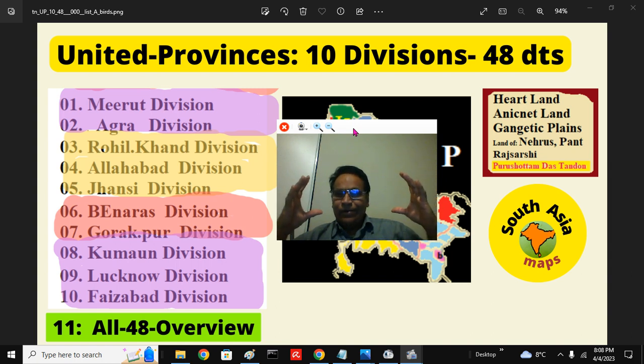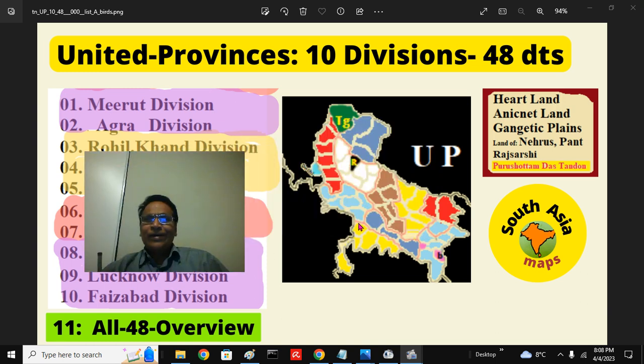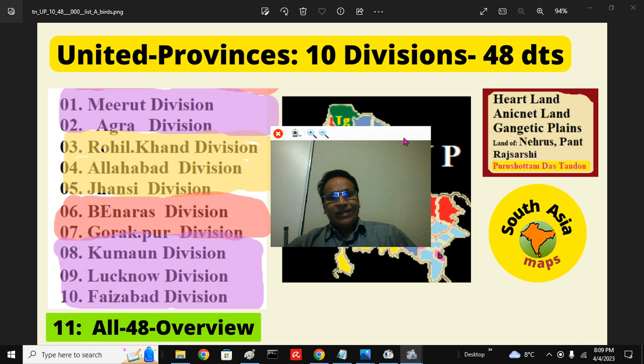UP is the core of the Ganga Maidan, and it is the land of the Nehrus, Govind Ballabh Pant from the hilly region of Nainital, and Rajarshi Purushottam Das Tandon from Prayag Tirtharaj, Allahabad.